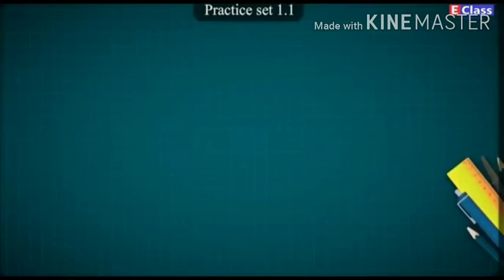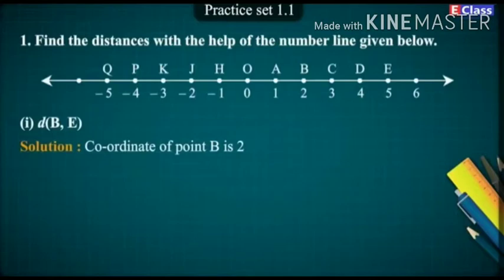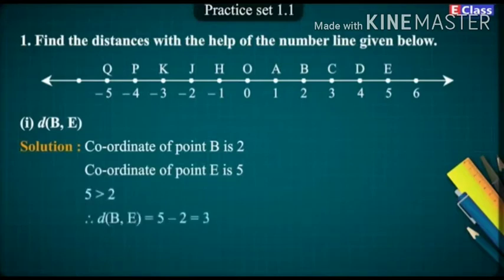Practice set 1.1. 1. Find the distances with the help of the number line given below. 1. Distance BE. Solution. Coordinate of point B is 2. Coordinate of point E is 5. 5 is greater than 2. Therefore, BE is equal to 5 minus 2, which is equal to 3. Answer. Distance BE is equal to 3.